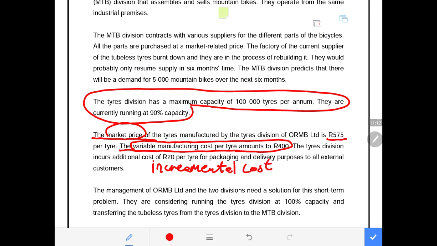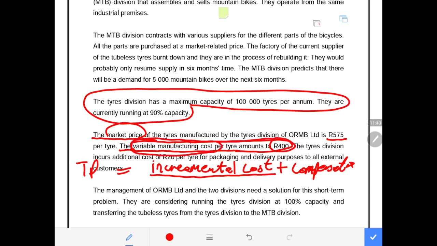Now whenever we're calculating transfer price, your transfer price is equal to incremental cost plus compensation on lost sales. So when I speak of the incremental cost, you need to know that I'm referring to the so-called variable manufacturing cost.